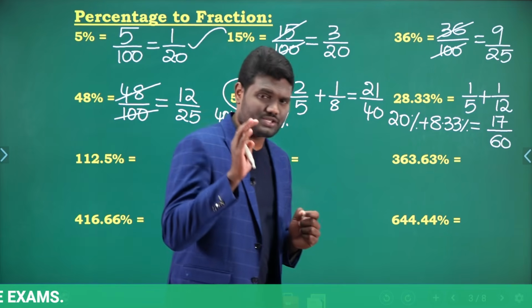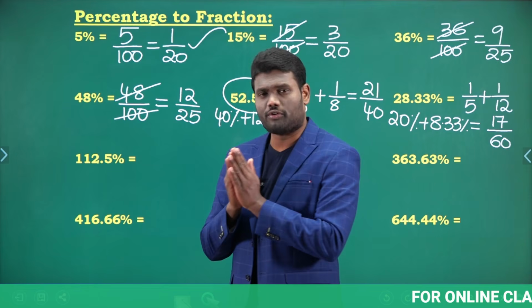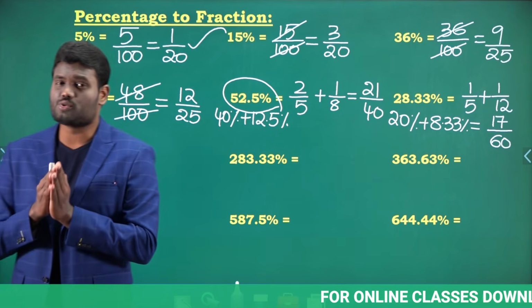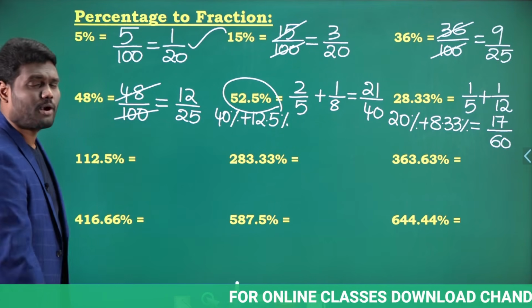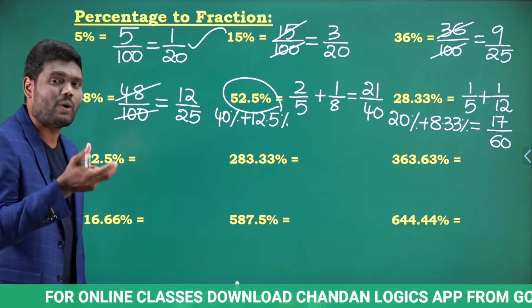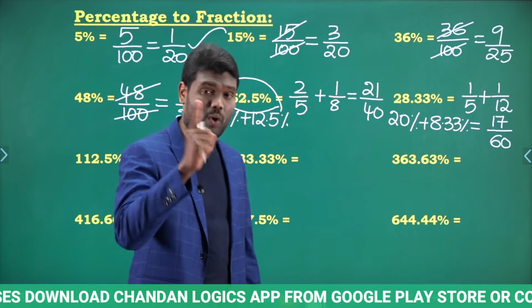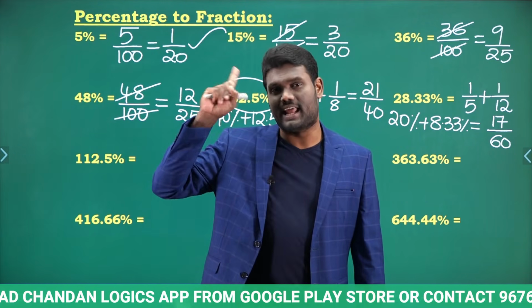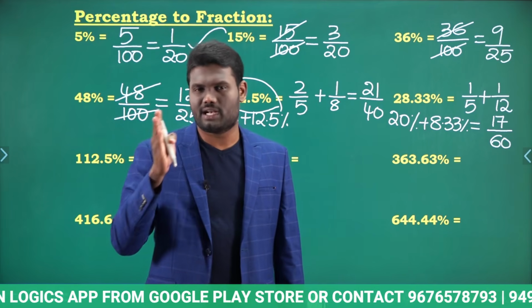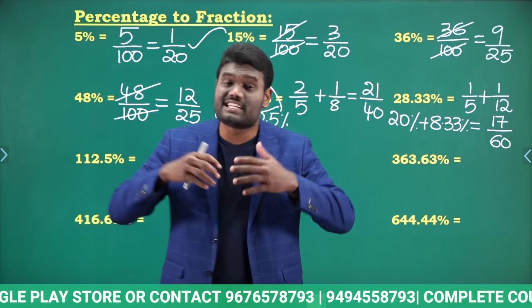112.5%. You guys tried what is 112.5% in terms of fraction. How you can write 112.5%? I can write it as 100% plus 12.5%. Yes, 100% is same as 1. That is what we have discussed earlier. Okay, 100% is 1. If it is 2, it's 200%. If it is 3, it's 300%.